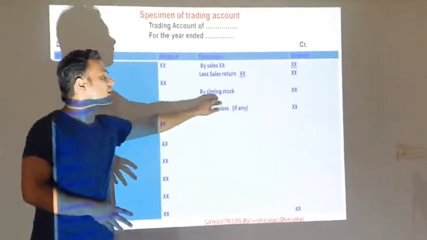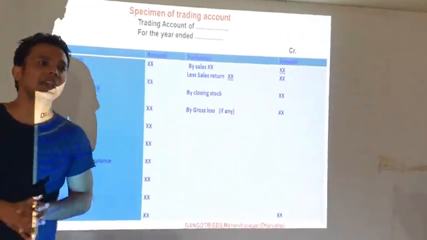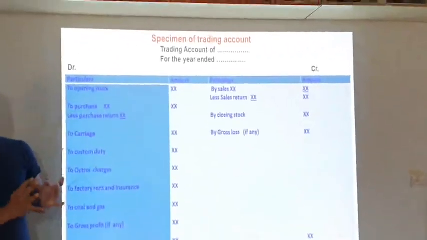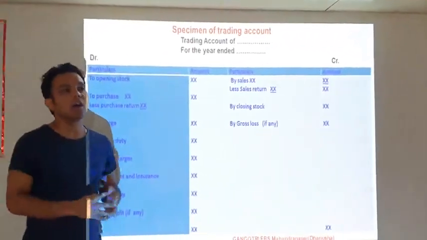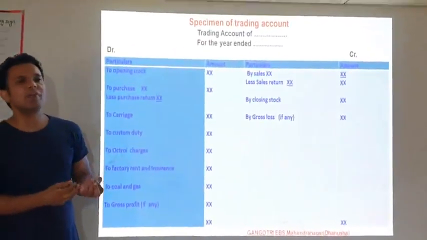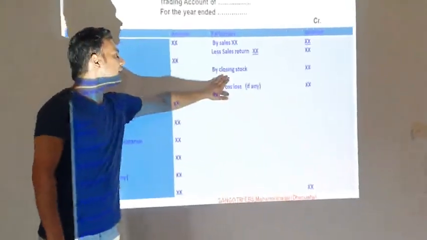And closing stock. So we write here closing stock. Closing stock is also called a direct income because those goods which remain unsold at the end of the current year are called closing stock. So that is also one of the direct incomes for the business organization. So it is also recorded in the income side.